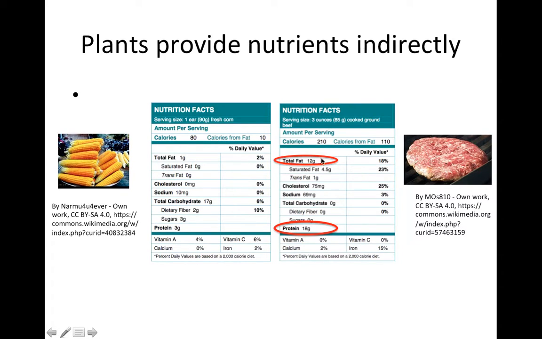If we look at hamburger, we're getting, again, fat from hamburger. But this fat is coming from either carbohydrates or from lipids that the cows consumed. We're also getting a lot of protein if we eat meat. But where did this protein come from? Remember, it actually came from the corn or the other plant material that the cows ate. And then the cows just concentrated it such that there's more protein in a hamburger than there is in an ear of corn, for example. So overall then, both energy and nutrients mostly arise directly or indirectly from plants.